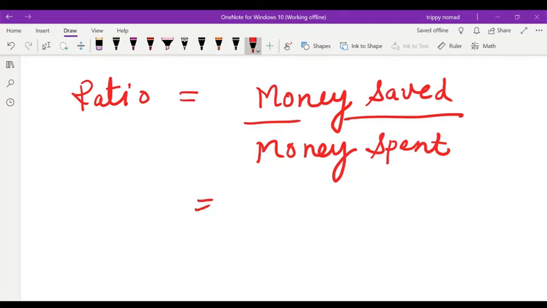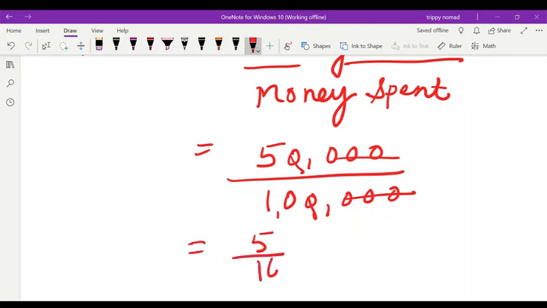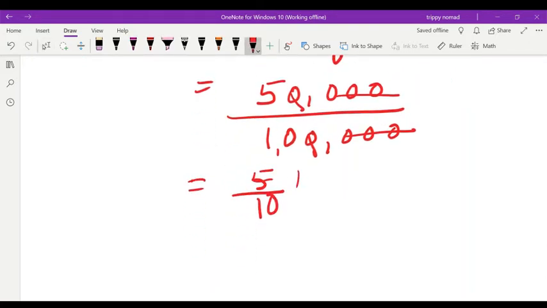Okay, be careful. Money she saves, that is 50,000, and she spent 1 lakh. 30 cut, 10 cut. What is left? 5 by 10. That means 5 ones are 5, 5 twos are 10. So the answer will be 1:2. That will be your answer.